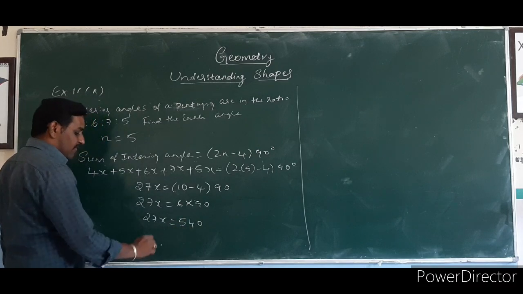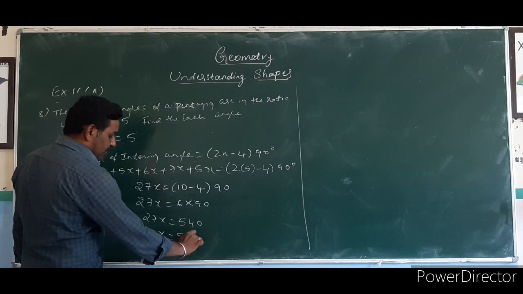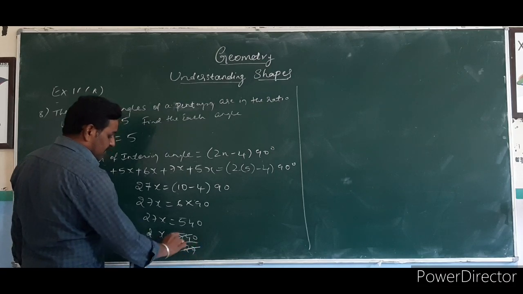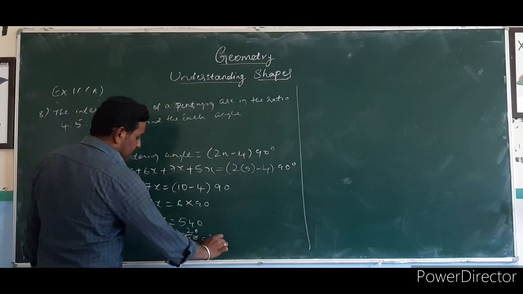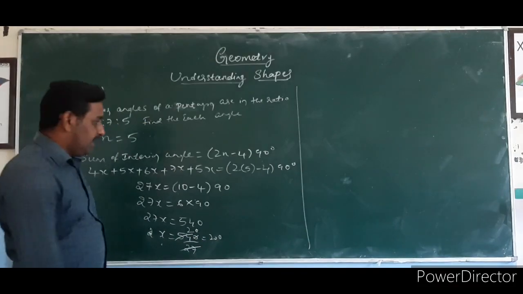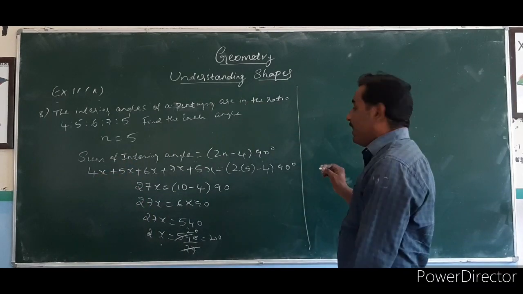So x is equal to 540 divided by 27. 27 ones are 27, 27 twos are 54, and the 0 comes as it is. What is the x value? 20 degrees. Now you can easily find each interior angle.